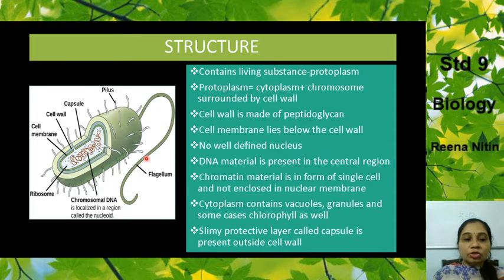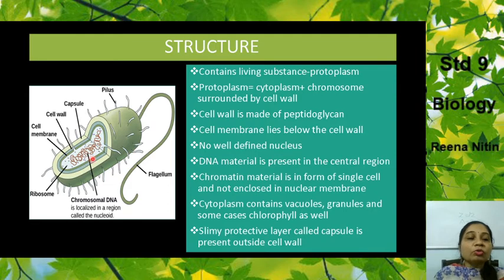Now, if you take the structure on the microscope, it will look like this. We learn now in detail about the structure. It contains a living substance, and the name given to the living substance is protoplasm. We always call it the cytoplasm, but in this case it's called the protoplasm because it contains the cytoplasm as well as the chromosome material. So this protoplasm includes the cytoplasm and the chromosomes, which is also surrounded by the cell wall.